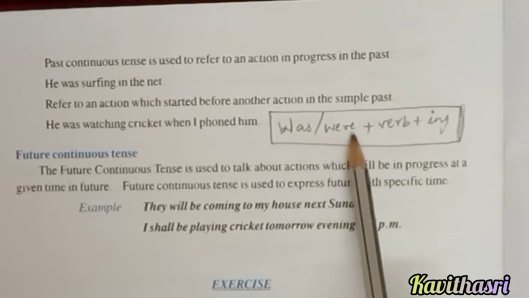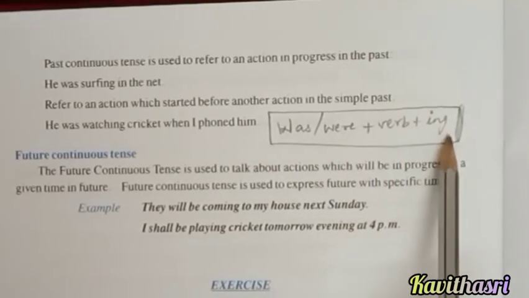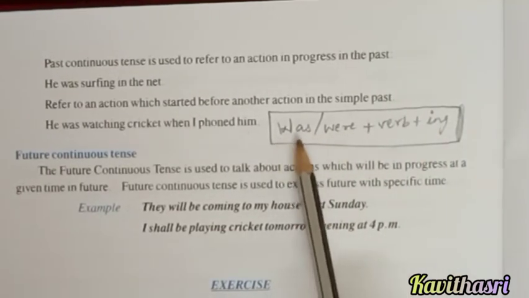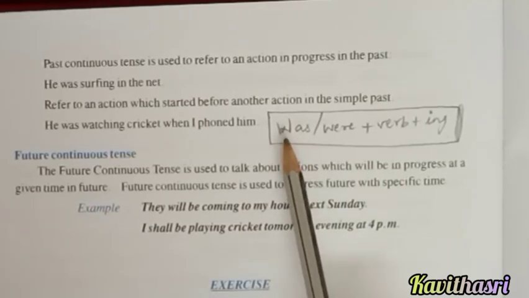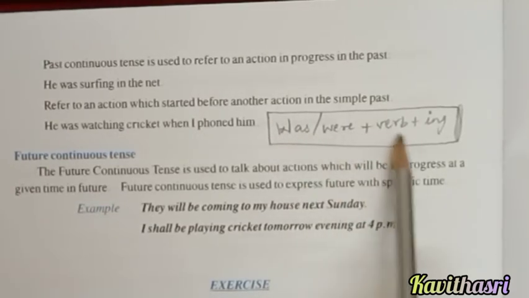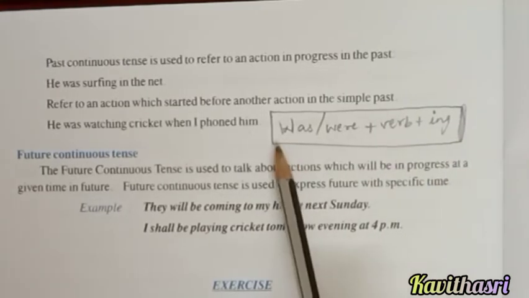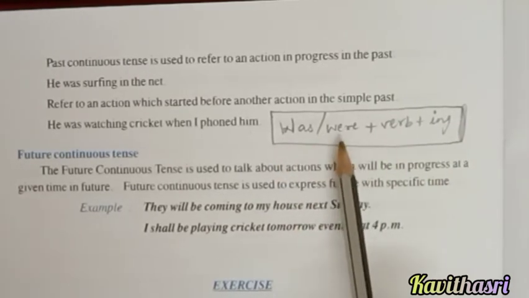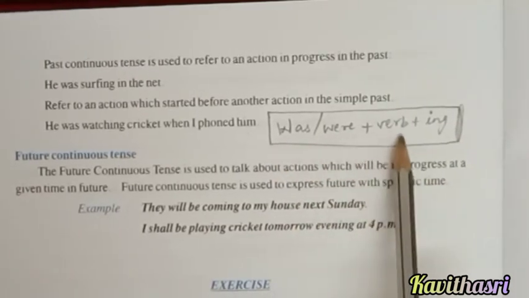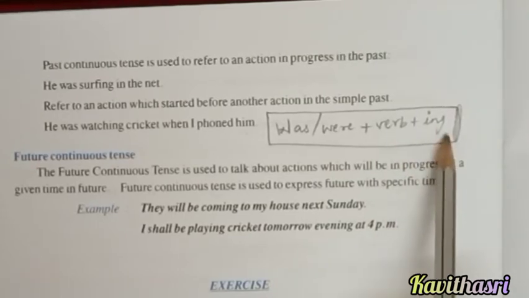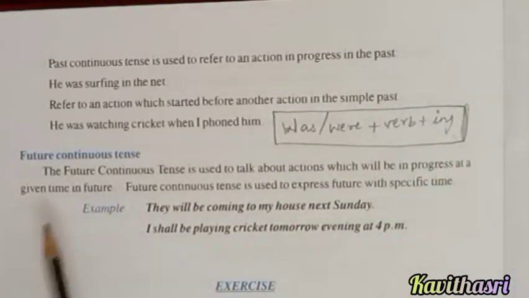So what is the formula for past continuous tense? Was or were plus verb plus ing. If the noun is in singular form, you have to use was plus verb plus ing. If the noun is in plural form, you have to use were plus verb plus ing. Next, let us see the future continuous tense.